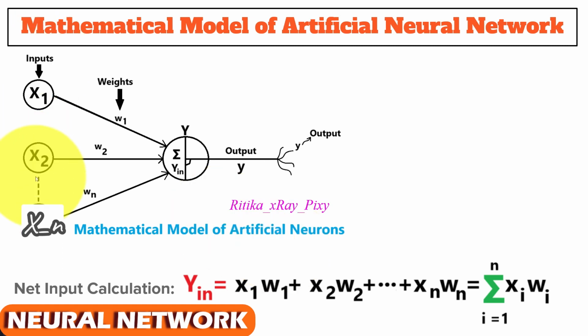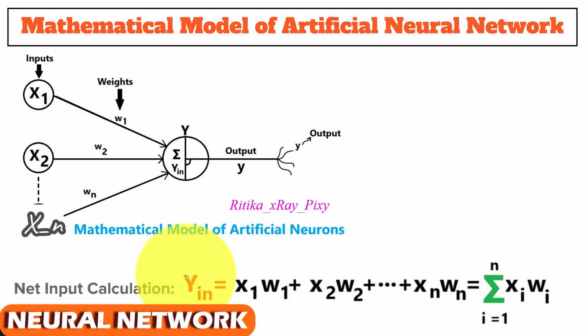You can see here this is the mathematical model for the artificial neurons. Here we have input layer, and here we have different neurons in the input layer, and here you can see with each connection link we have weights associated which contain information that neural network can use to solve any problem, and then we have output. So we can calculate net output using this.